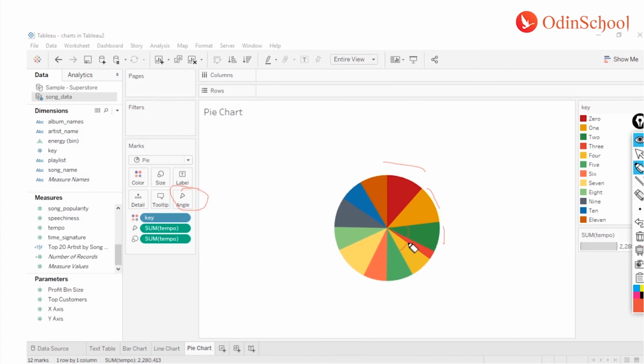So that's decided depending on your measure column, like the contribution. It just converts it into a percentage and sees how much the number is, then converts it into the required number of radians and gives you that amount of slice. We don't have to worry about all those things. We just have to understand that whenever we are creating a pie chart, we just need one dimension and at least one measure, period. That's it. Now I can also add lots of measures to this one.